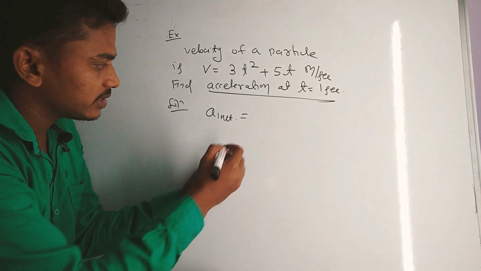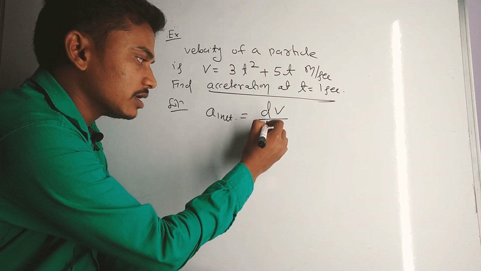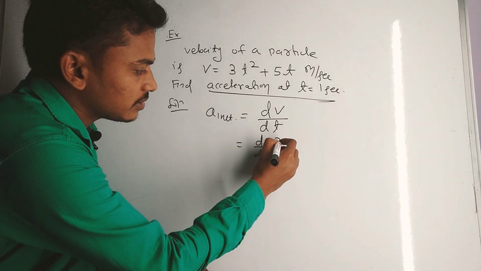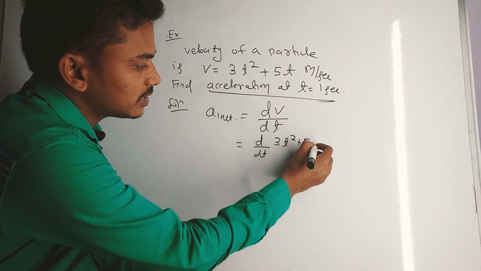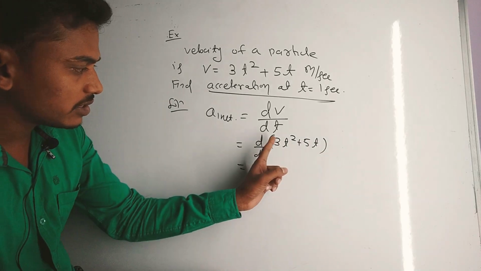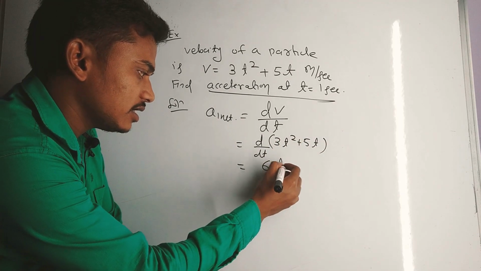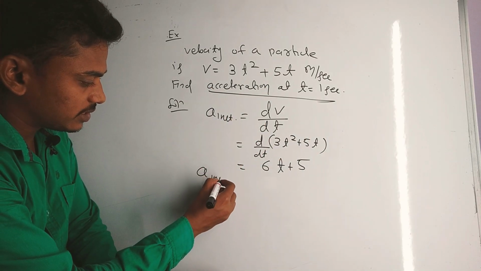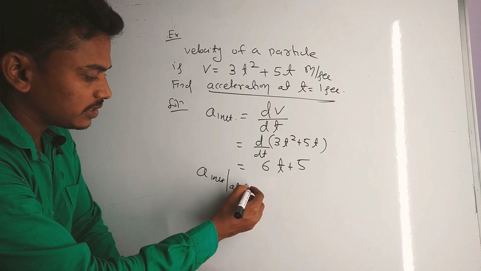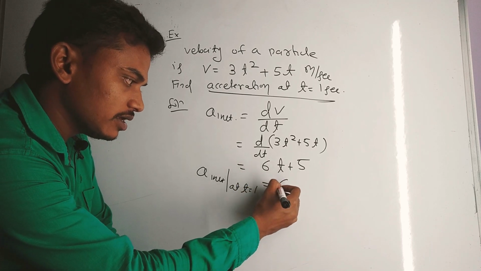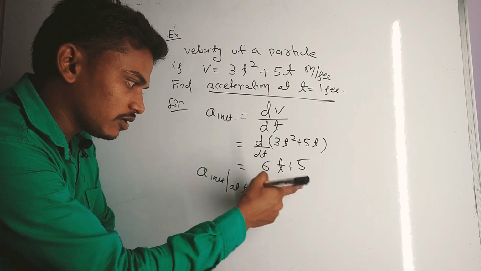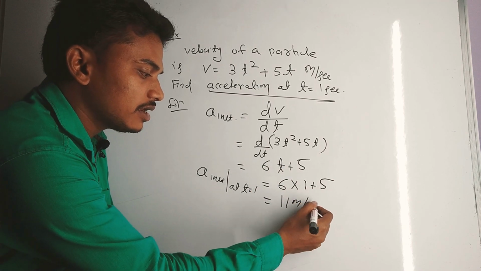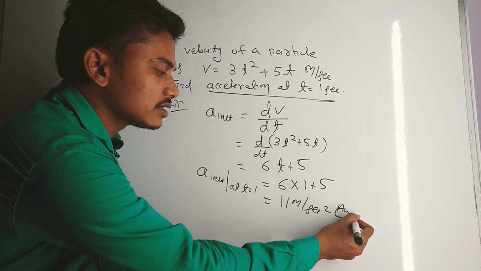So a instantaneous is nothing but the derivative dv by dt. So d by dt of v, here 3t square plus 5t. So its derivative is 3 into 2, 6t plus 5. Okay. So a instantaneous at time t equal to 1 second will be 6 into, put t equal to 1, plus 5, which is equal to 11 meter per second square. This is the answer. Thank you.